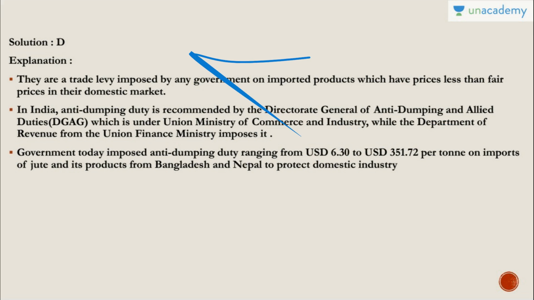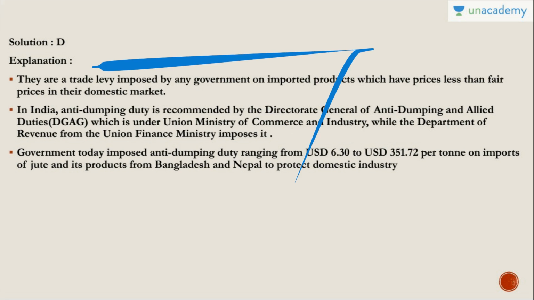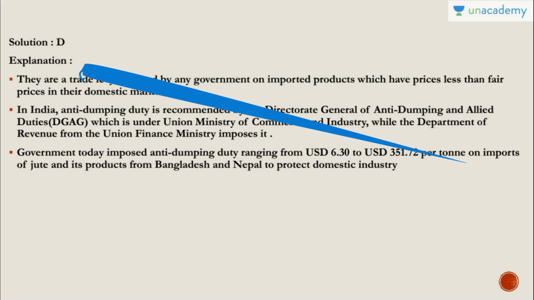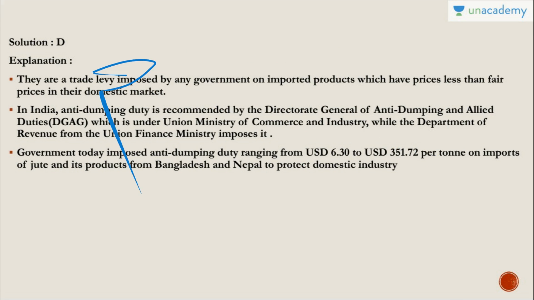So remember this. And the government today imposed anti-dumping duty ranging from $6 to $350 per ton on imports of jute and its products from Bangladesh and Nepal to protect the domestic industry, because in Bangladesh jute production is huge. So if they import at a dirt cheap price, our local producers in West Bengal and elsewhere will not be able to survive.